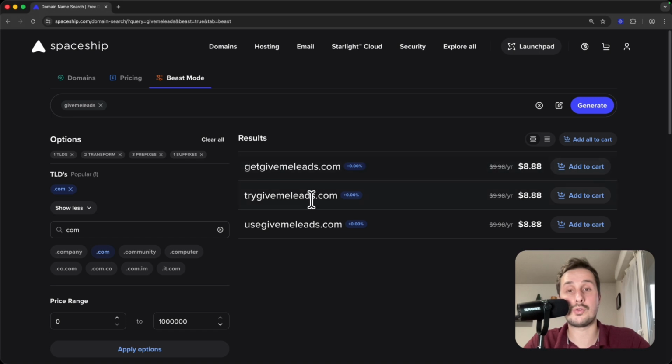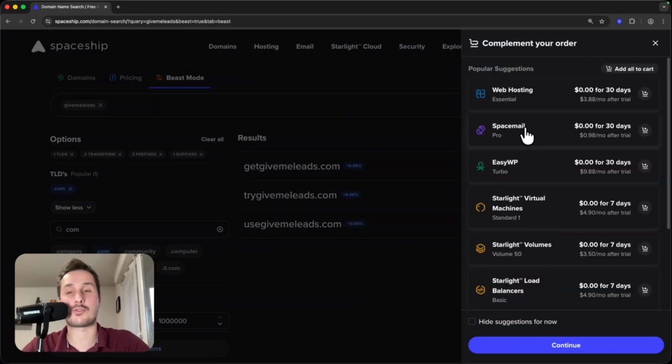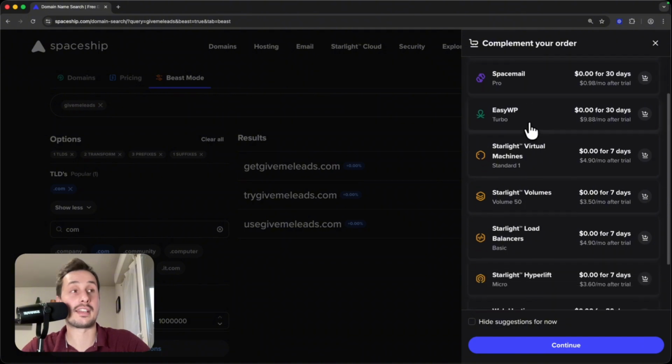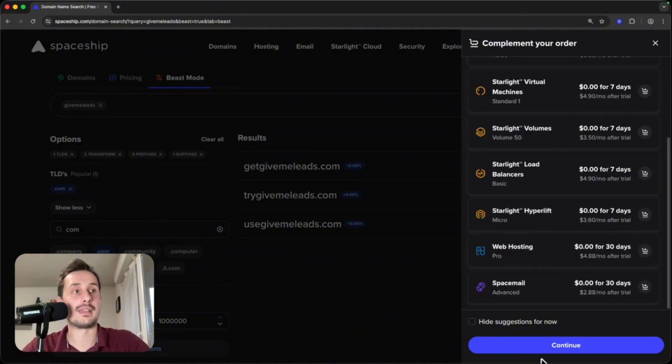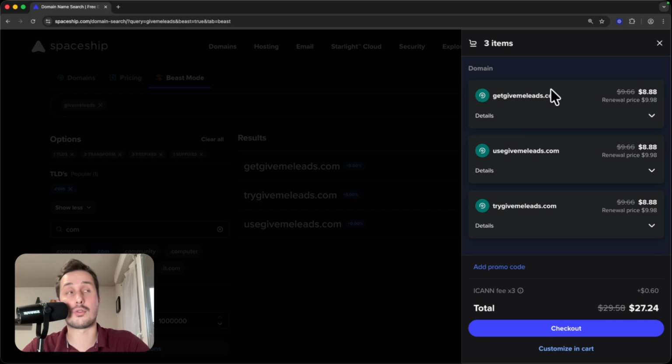Now what I want to do is to buy these domains. So for that I click on add all to cart, and then I click on my cart. Then here Spaceship tries to sell more things, but we don't care, so we click on continue. So for 3 domains I need to pay only $27. So I click on checkout.